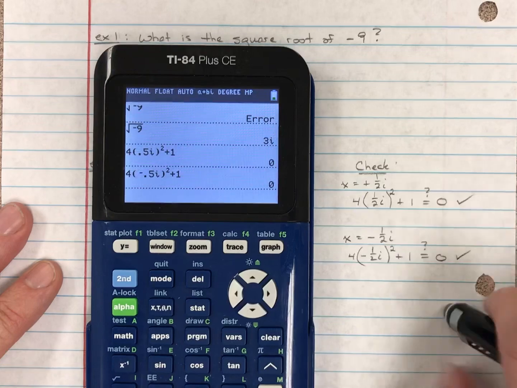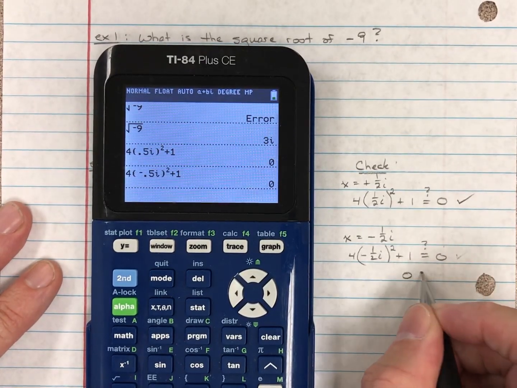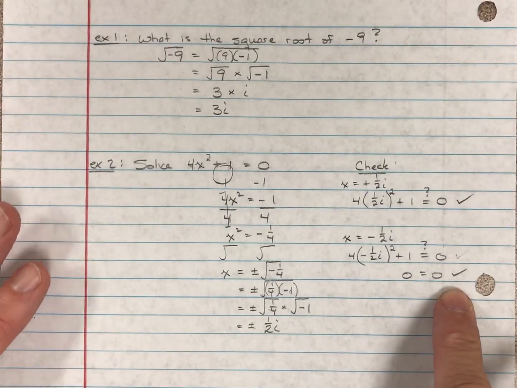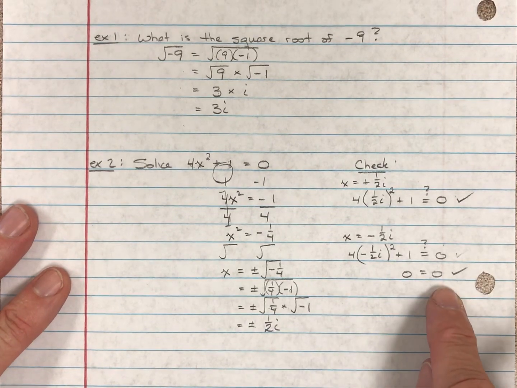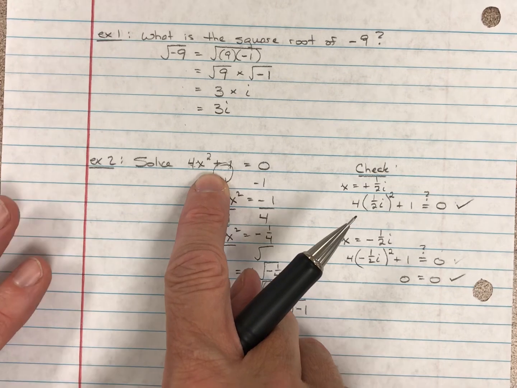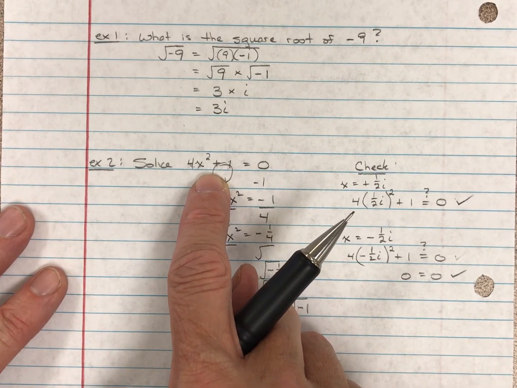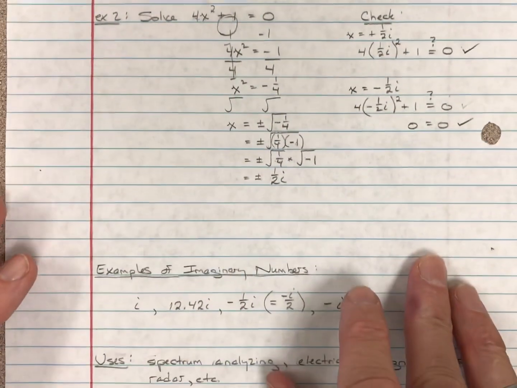So I've just checked, well, I should say 0 equals 0. There you go. I just checked it. Okay? So that worked out great. All right, but you can see how we're able now to solve a variety of quadratics, because now we can solve the ones in which we might have a negative under the radical.